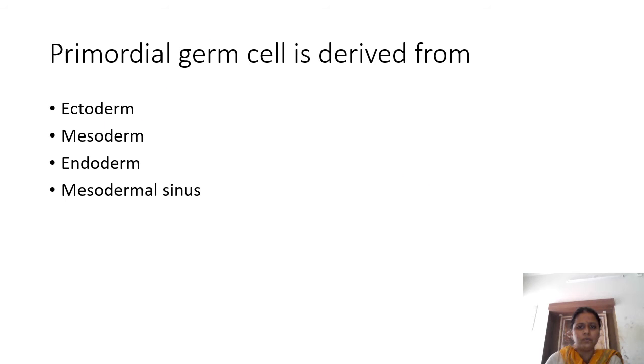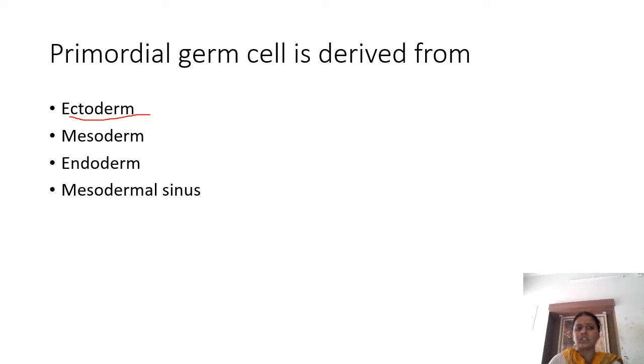Primordial germ cell, you see, again the germ cell is derived from here, but if there is no option of epiblast, and there is an option of primitive ectoderm, the primitive ectoderm is nothing but the epiblast. If there is an option of primitive ectoderm, we will go for primitive ectoderm.